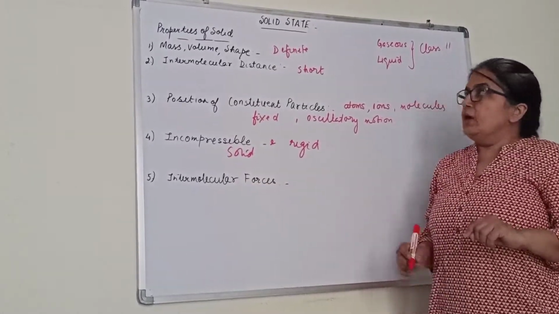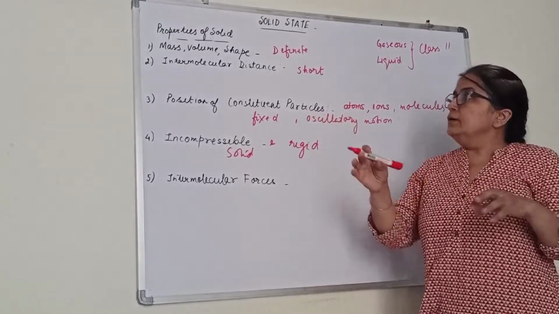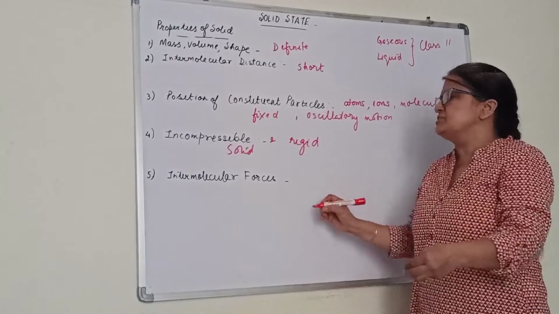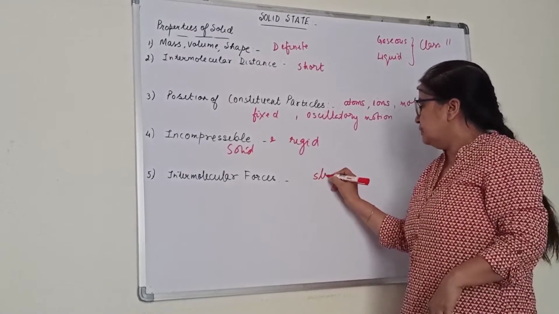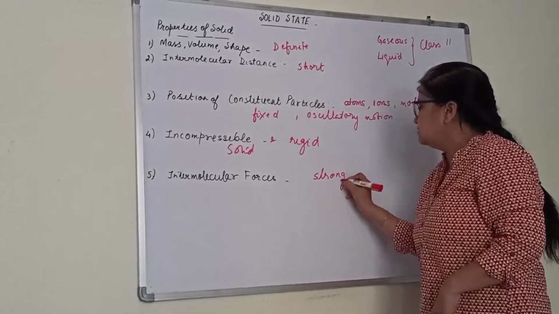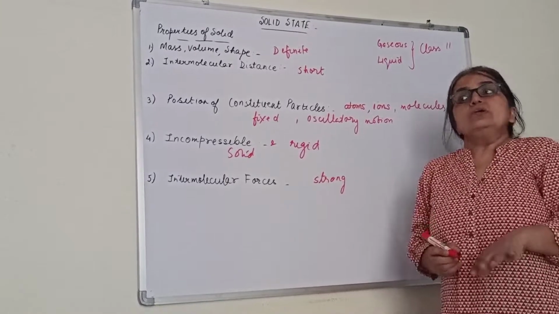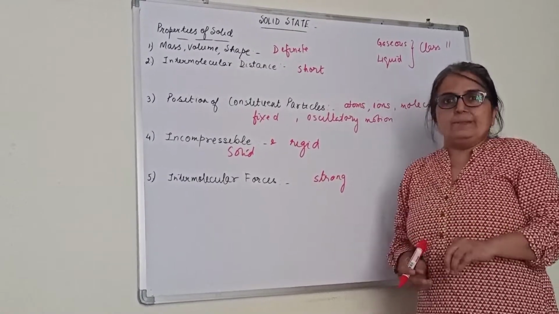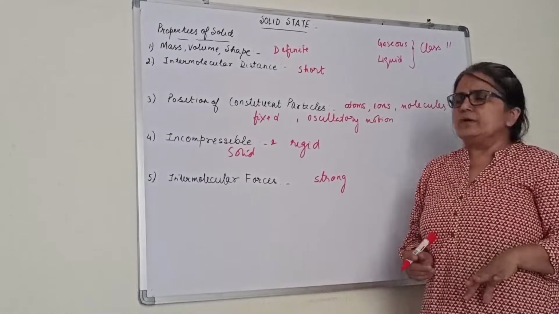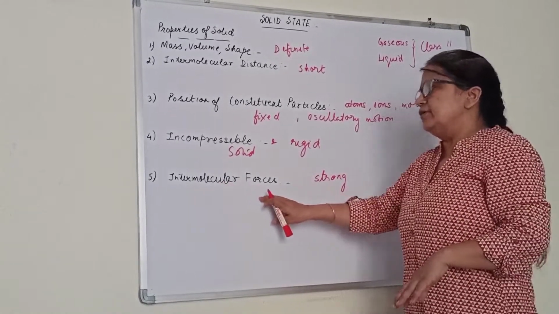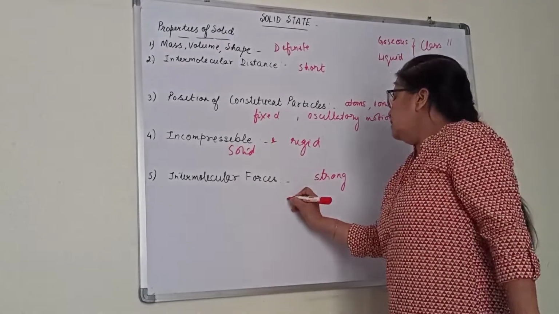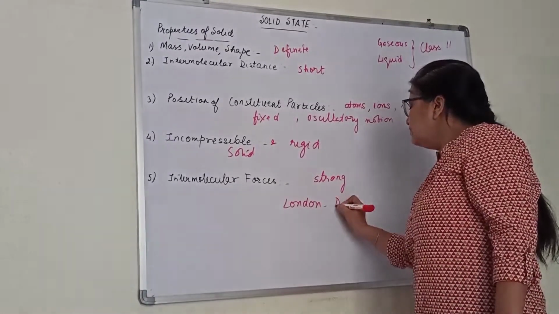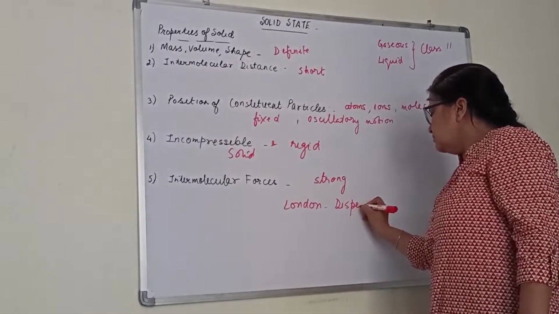Intermolecular forces. Now, as we said, they have a definite shape. They are incompressible. Obviously, the intermolecular forces between the constituent particles will be very strong. Now, what all intermolecular forces might we expect? Depending upon what solid we are talking about, they can be London dispersion forces. Actually, we will be studying about all these later also.